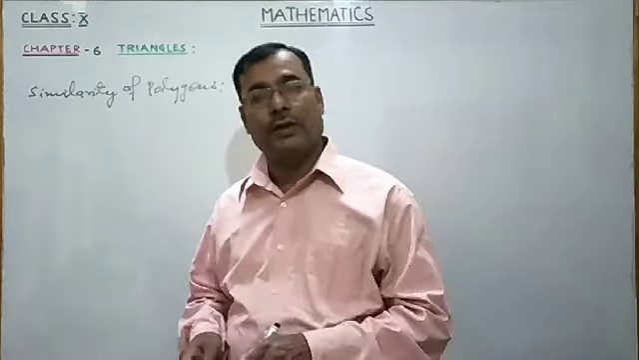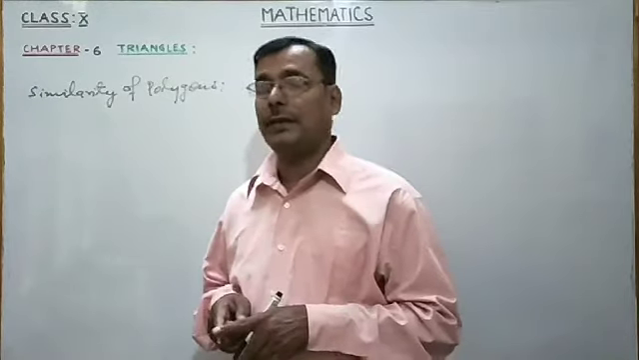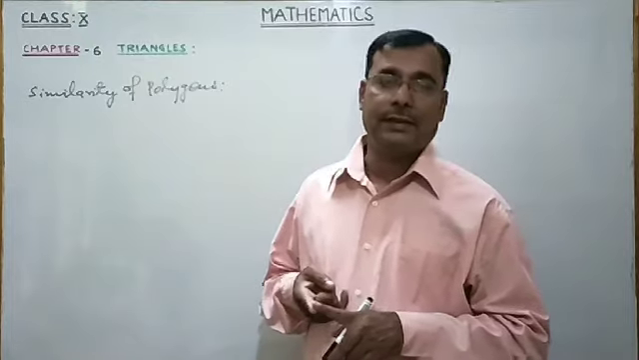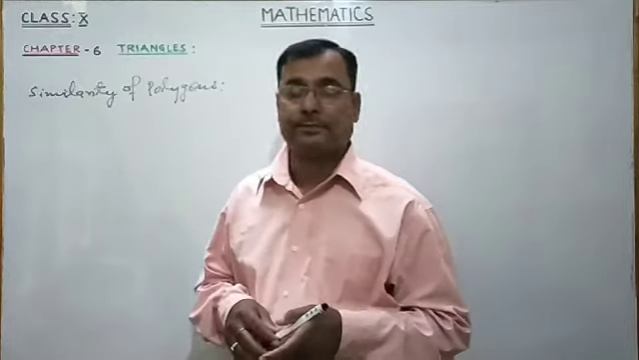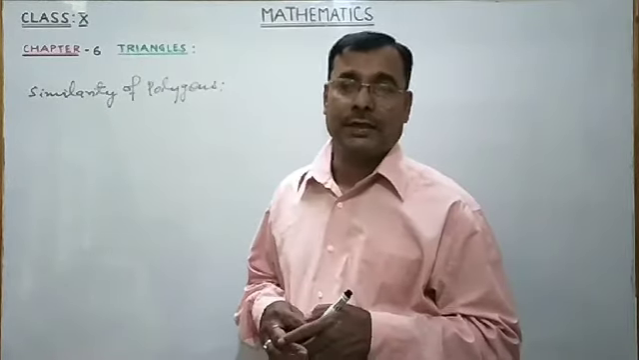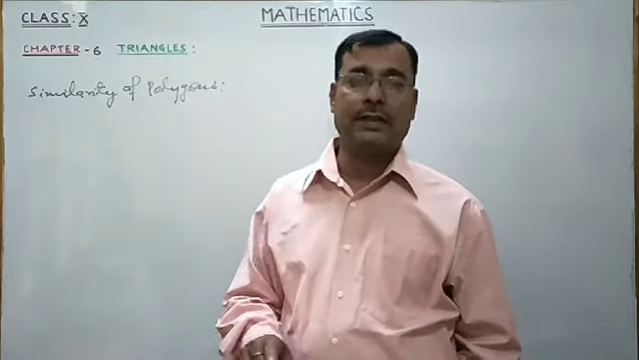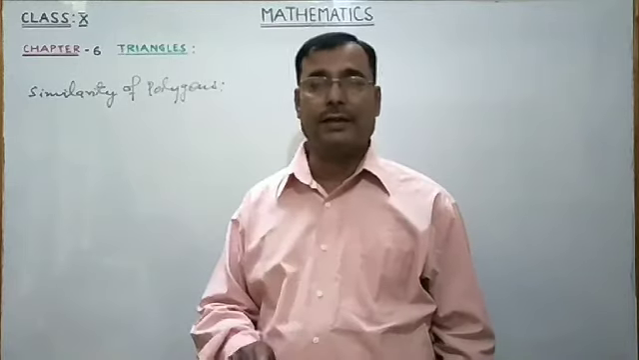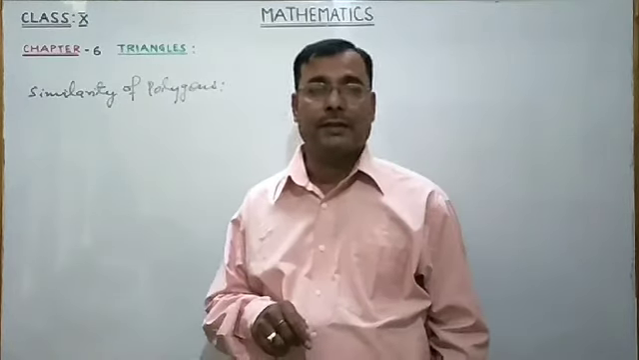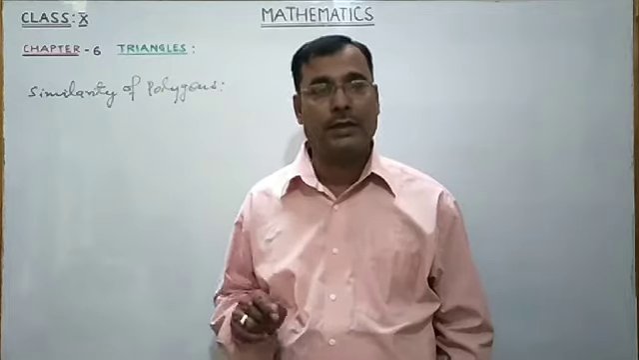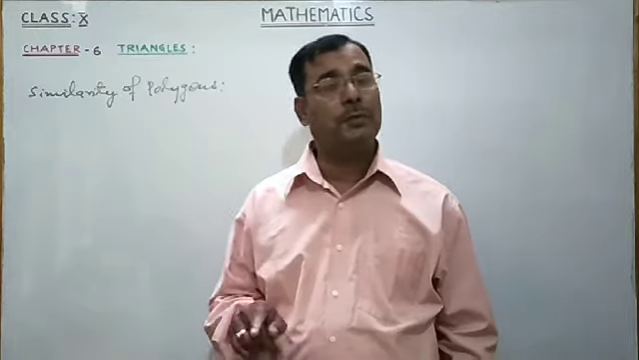Triangles are also polygons having the minimum number of sides, that is 3. A polygon having 3 sides is a triangle. So how are triangles defined to be similar? Two triangles are similar if their corresponding angles are equal and their corresponding sides are in the same ratio or in the same proportion. So remember, two triangles are similar if their corresponding angles are equal and their corresponding sides are in the same ratio or in the same proportion.